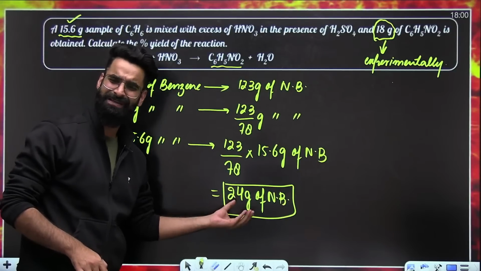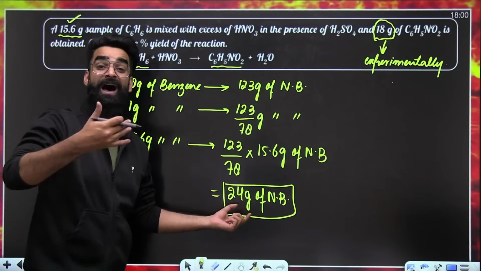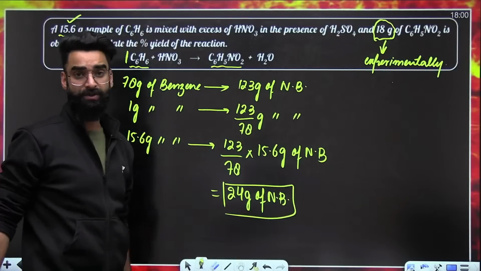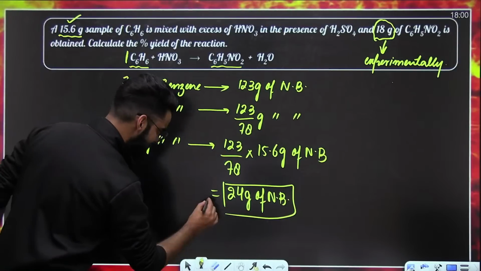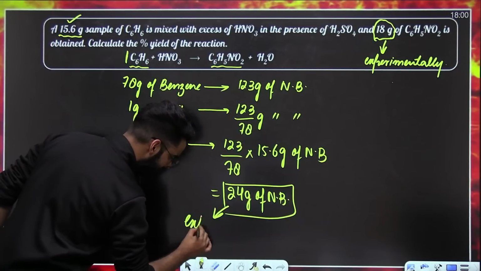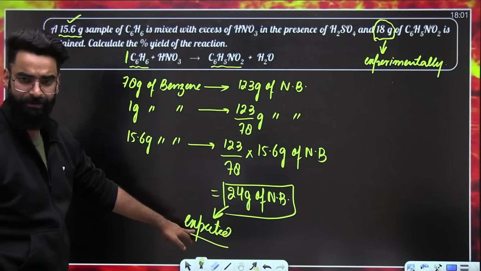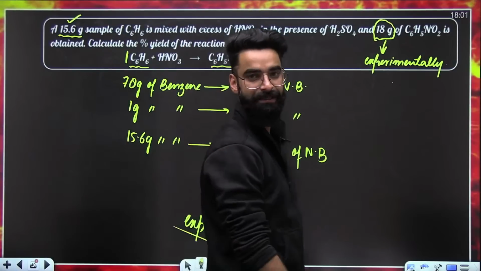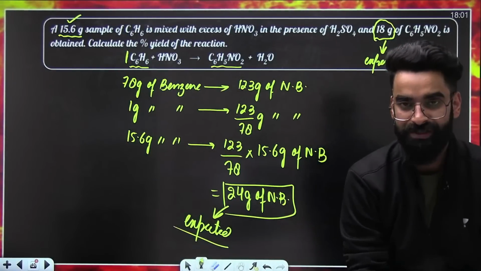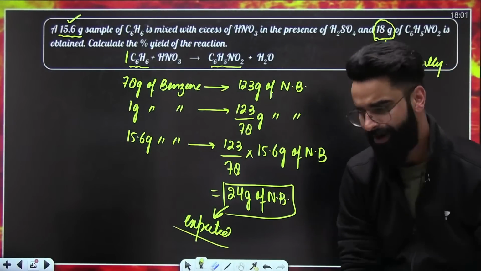So this is something which I was expecting. This much amount of nitrobenzene I was expecting to get formed through stoichiometry. So, can I say this is basically the expected amount? This is basically the expected amount, right? How many amounts did I need? I needed 2 amounts. Experimental, expected, right?